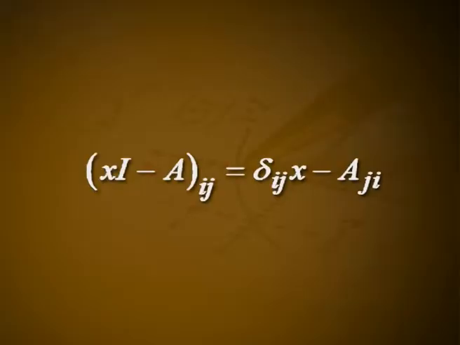For the case n greater than 2, it is also true that determinant of B equals f of T, since f is the determinant of the matrix xI − A whose entries are the polynomials δij x − Aji. We claim that f of T equals 0. In order that f of T be the 0 operator, it is necessary and sufficient that determinant of B times αk equals 0 for k equal to 1 through n.